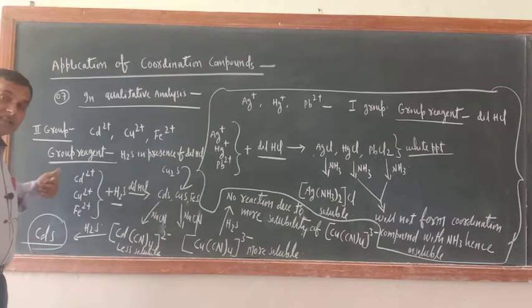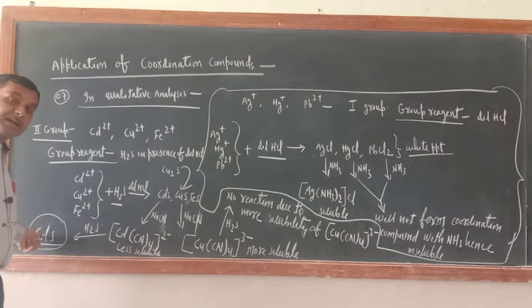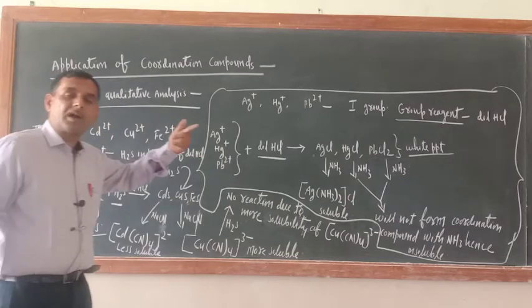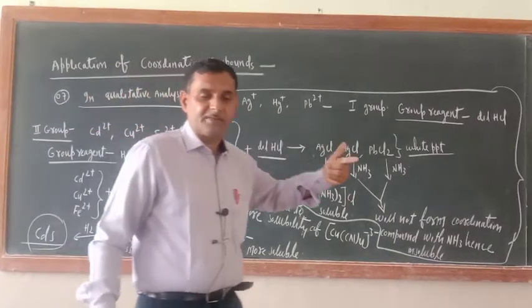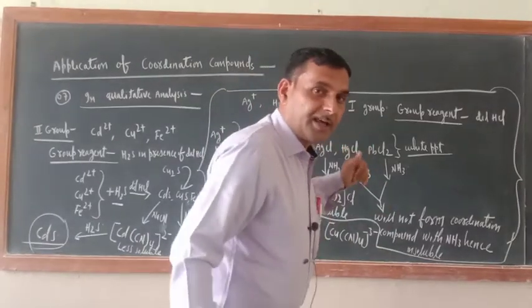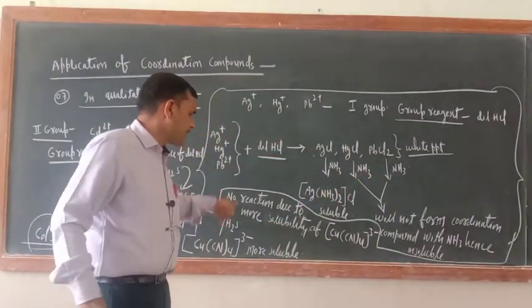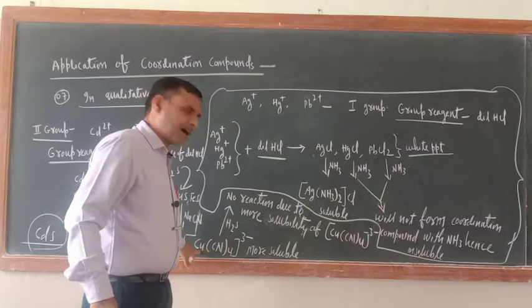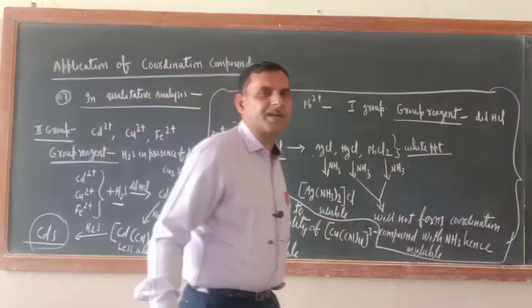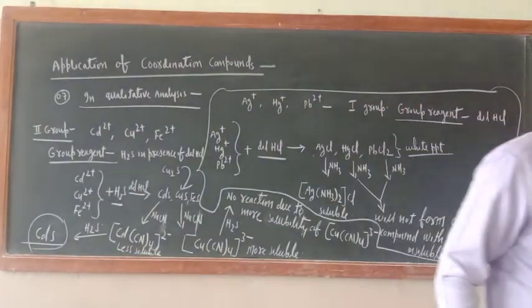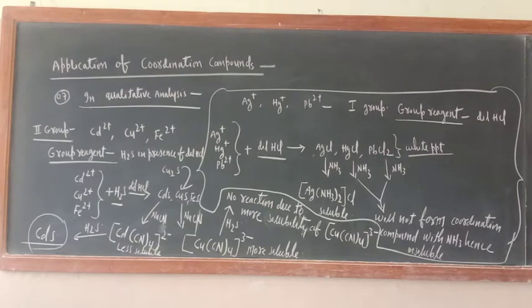Now, if it is forming black precipitate, it means cadmium will be there and you will go for the confirmatory test of cadmium. And if it is not reacting with H2S, it means this may be the copper and you will go for the confirmatory test of copper. Okay. Now group number third, fourth.